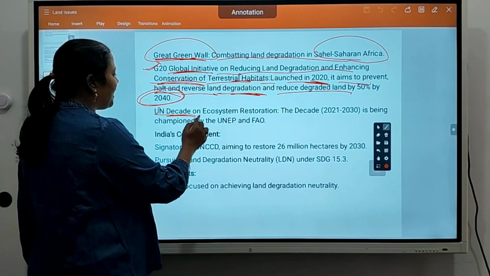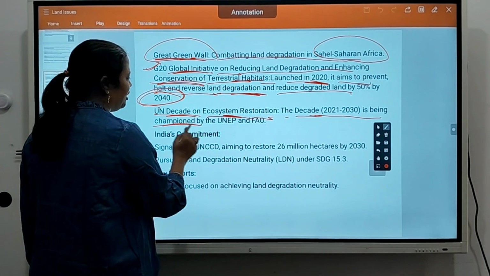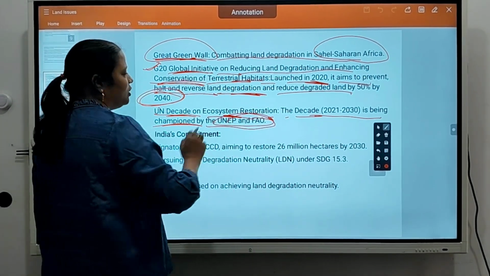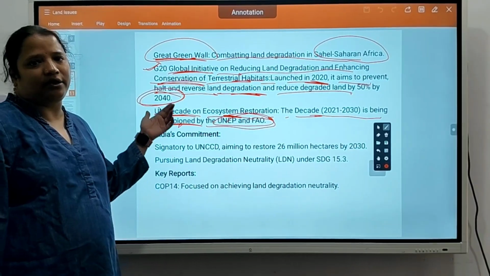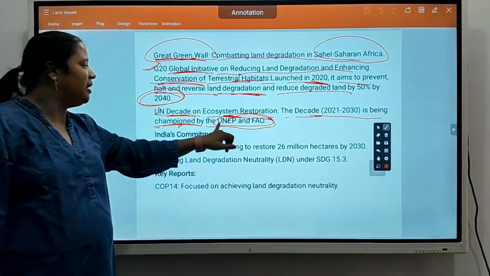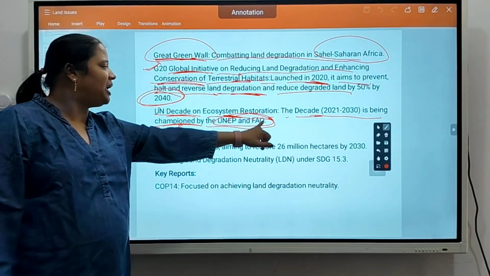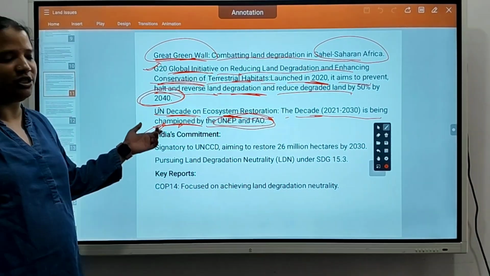UN Decade on Ecosystem Restoration. The decade is being championed by UNEP and FAO. So they have decided on a decade for land degradation restoration, that is 2021 to 2030, which is being led by UNEP and FAO. So what is India's commitment in all these global initiatives?